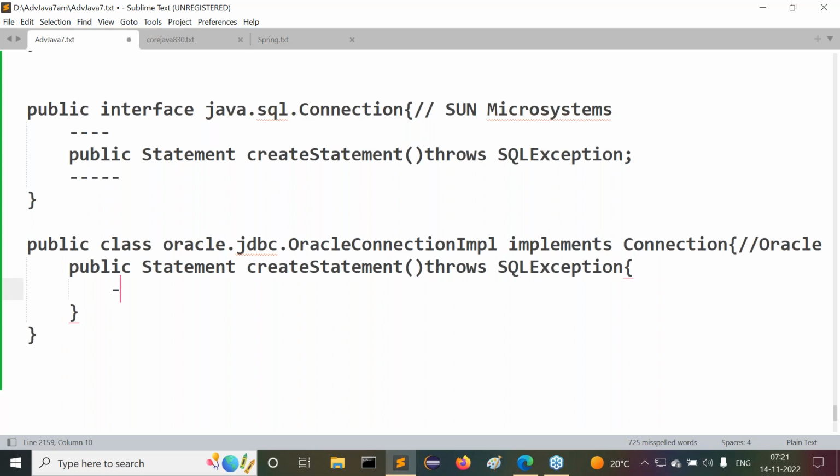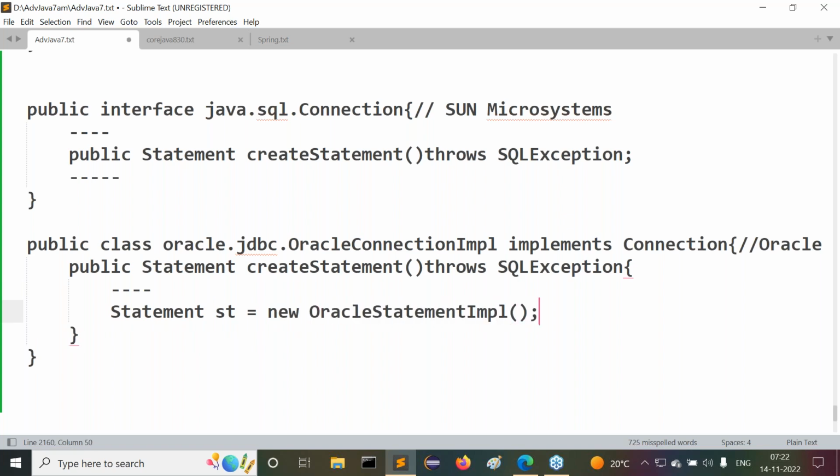Inside this, some logic is available. After completion of this logic, Statement st = new OracleStatementImpl(). The object is created like this. After that, we provide return st.